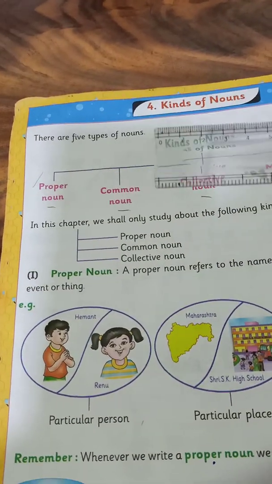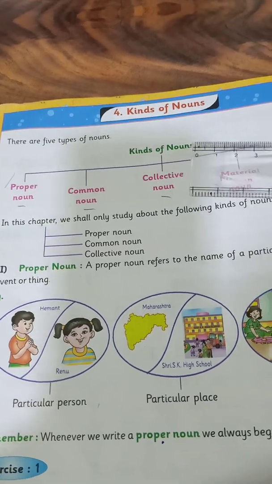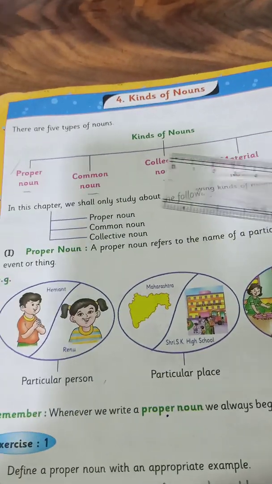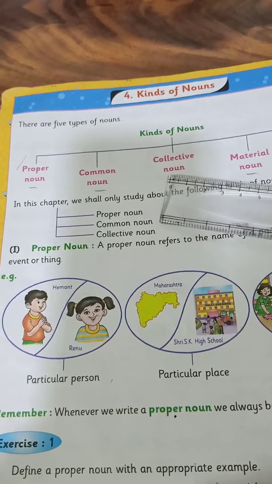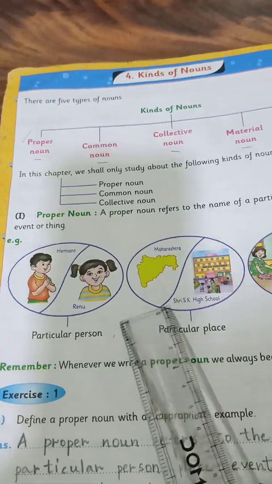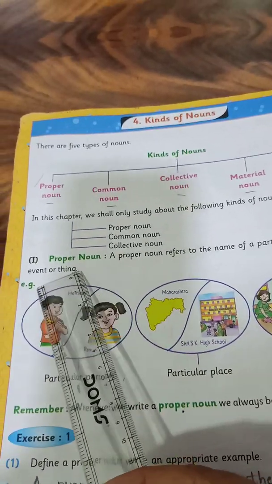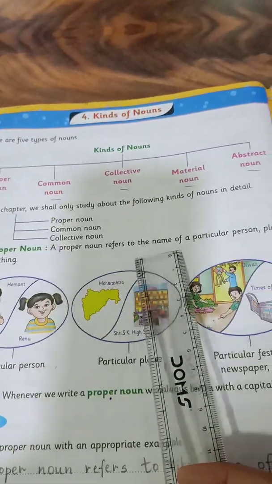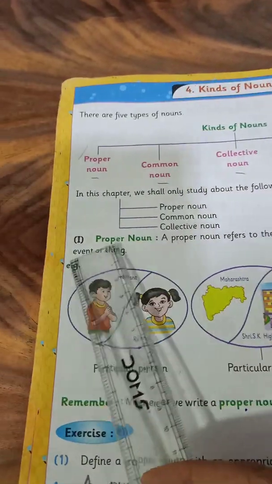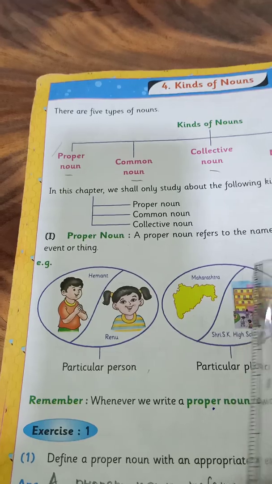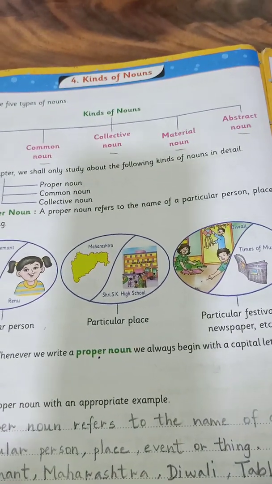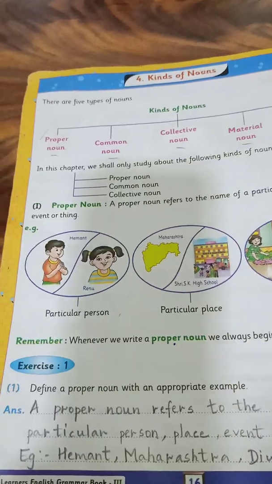Now in this chapter we shall only study the following kinds of nouns in detail, that is proper noun, common noun, collective noun. So let's see what proper noun is all about. A proper noun refers to the name of a particular person, place, event or thing. So proper noun refers to the name of a specific person, place, event or thing.